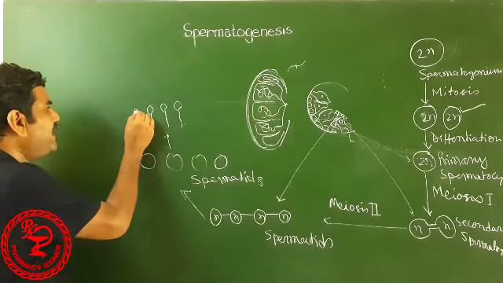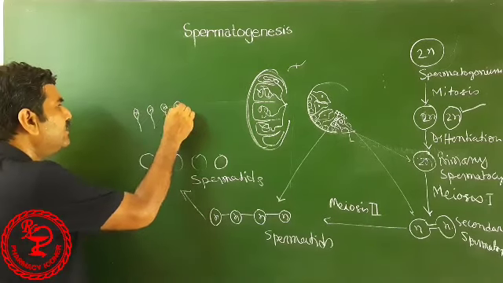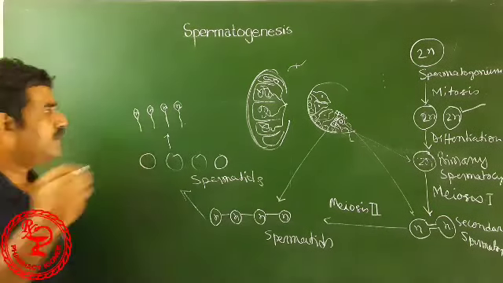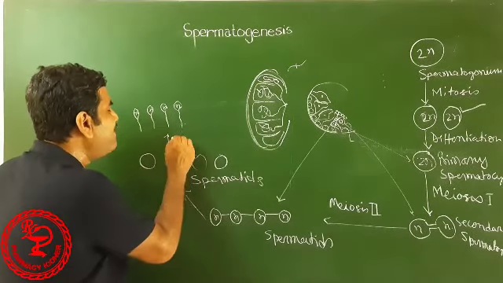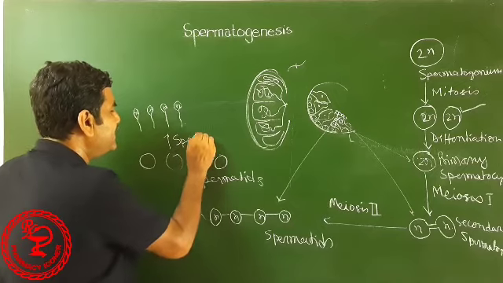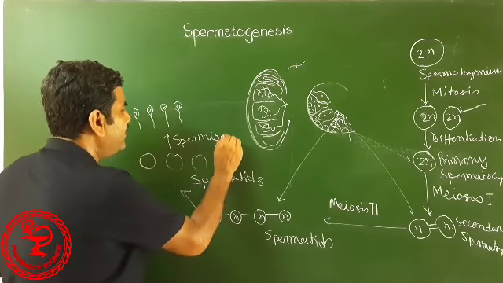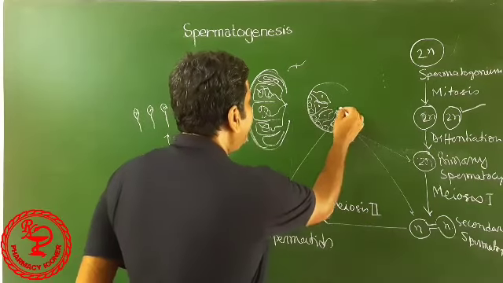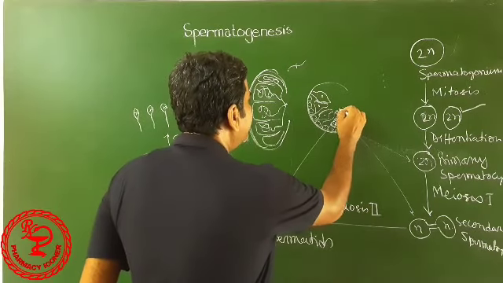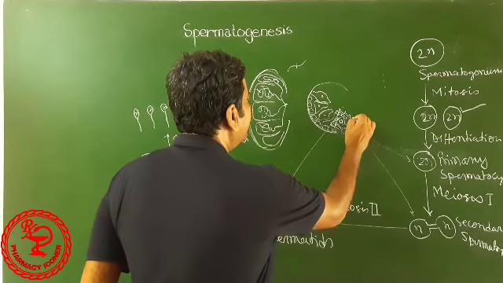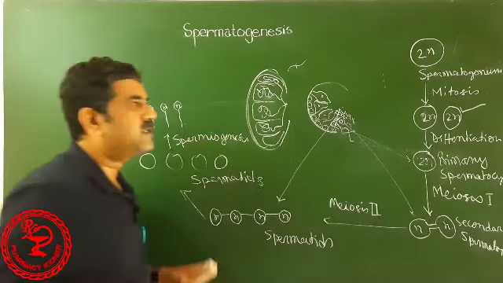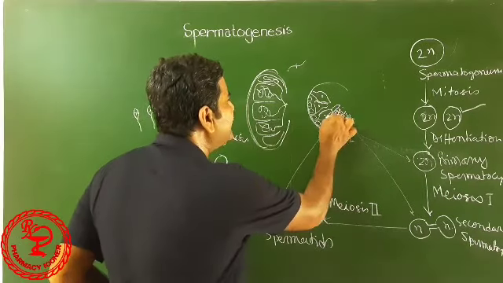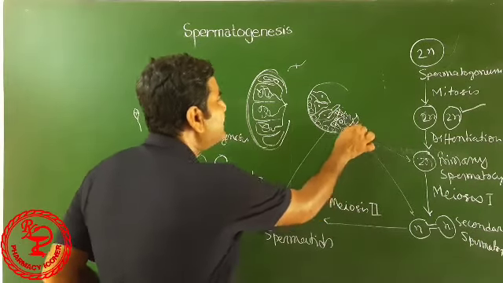So, these sperms each contain haploid genetic material. This process is called spermiogenesis. Here, from spermatid, these sperms are formed. They are still trapped in the Sertoli cells.